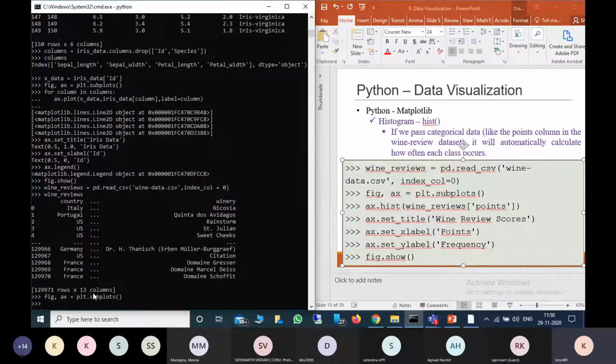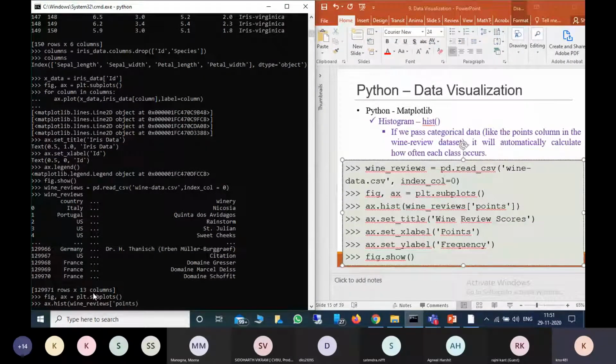Now I told you that for a histogram the function is hist. So ax.hist. Now I have to provide the data which we want to show in the histogram. There is no need of any other value, only one axis we can provide. So wine_reviews of points.